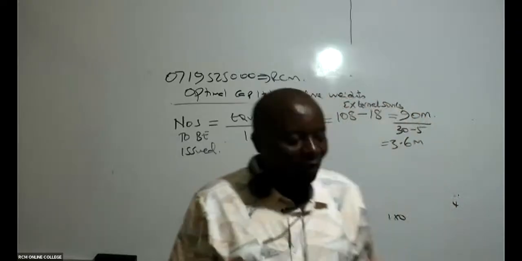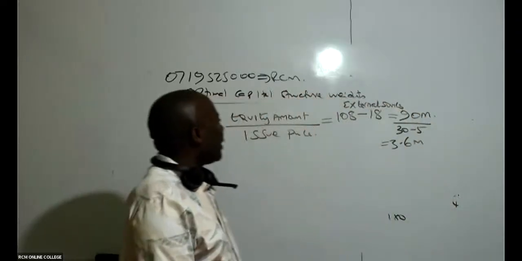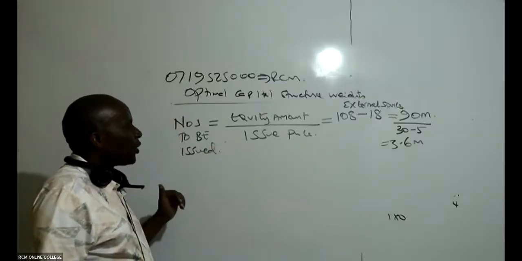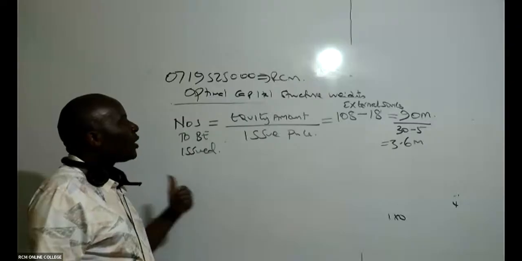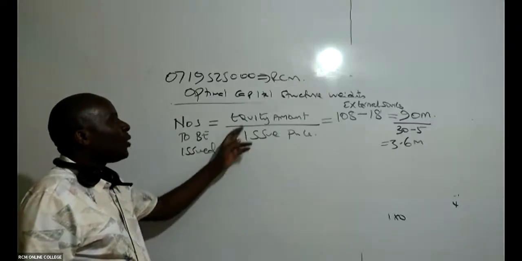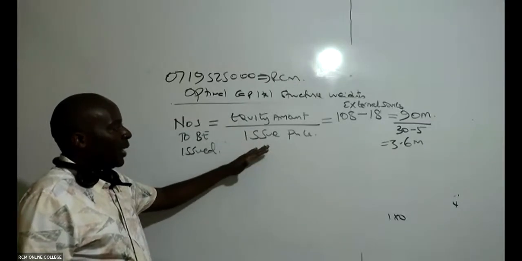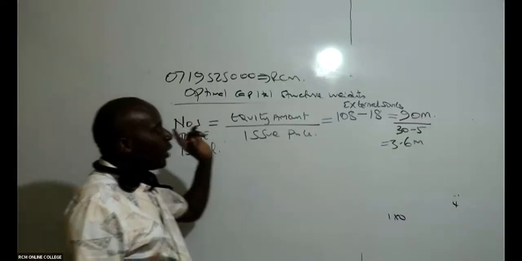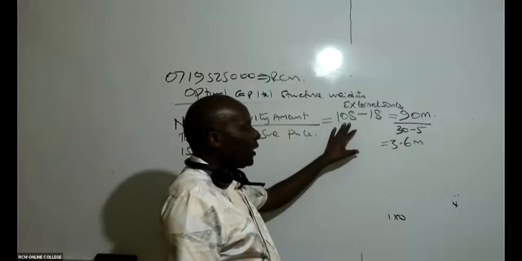So let me repeat. Remember, how do we normally get the number of shares? We take the equity amount divided by the issue price. The equity amount we computed was 108.